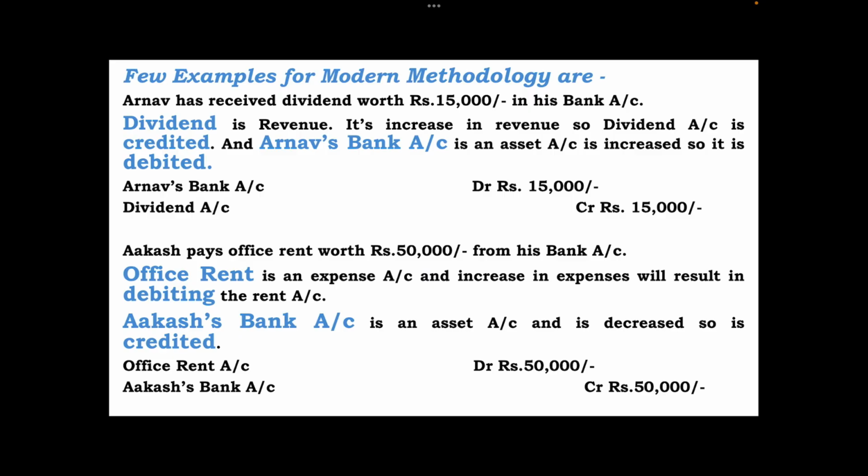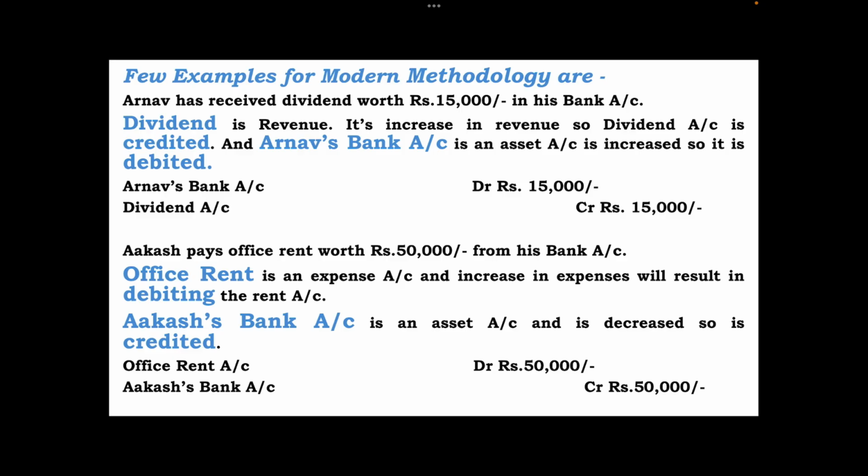In the next example, we'll see Arnav has received dividend worth rupees 15,000 in his bank account. Now dividend is the revenue, so it is an increase in the revenue, so it is credited. And Arnav's bank account is an asset account, so that is an increase, so it is debited.